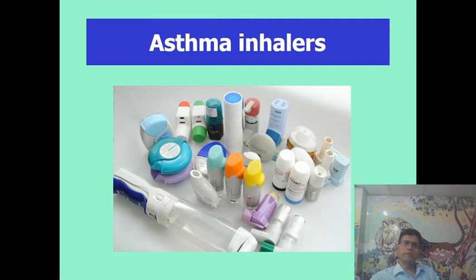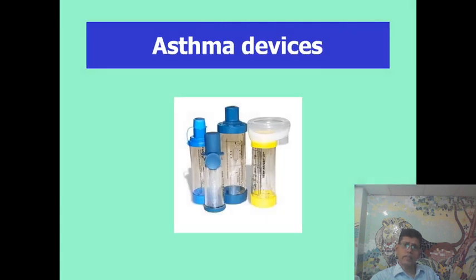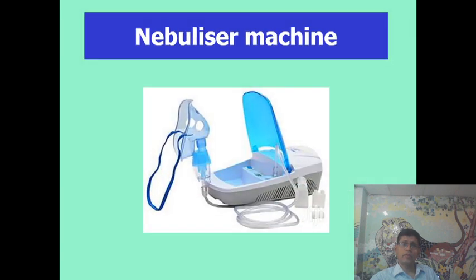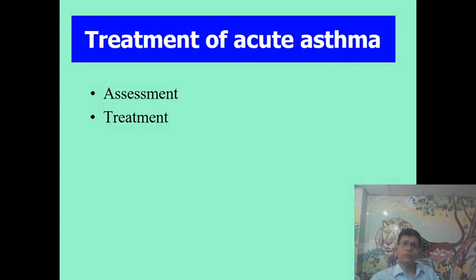These are the asthma inhalers in different forms, and these are asthma devices, spacers, that are needed for use in children. This is a nebulizer machine for giving nebulized solution of salbutamol.